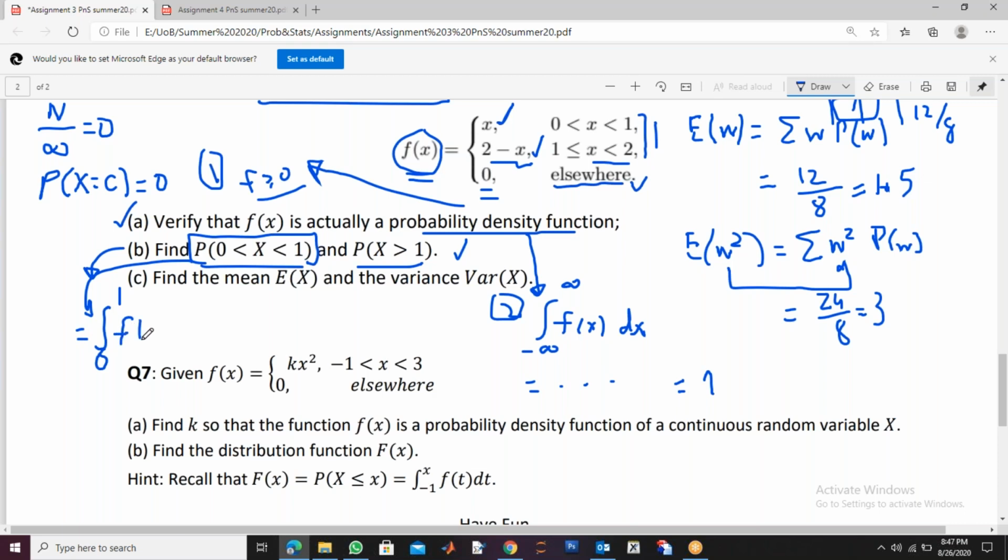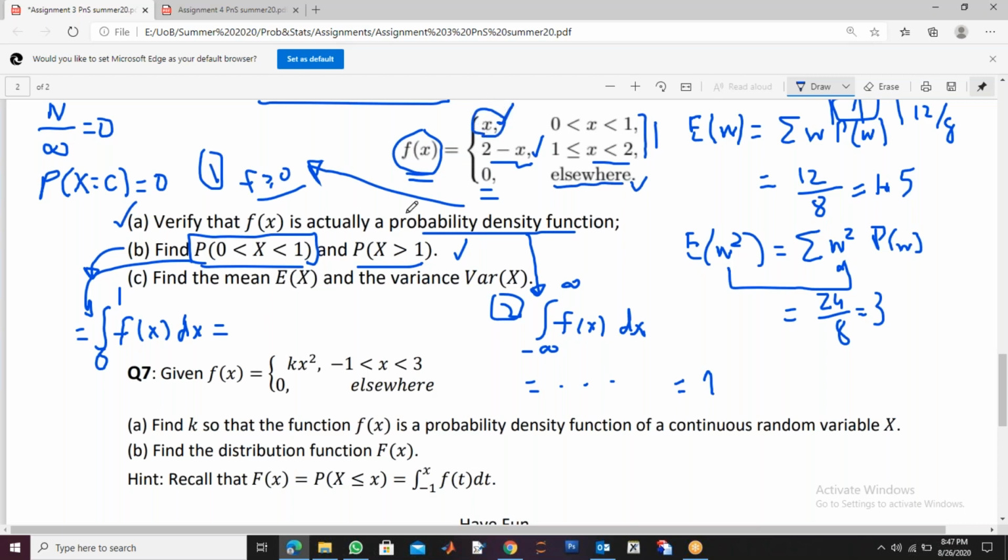I will integrate my PDF, the probability density function. This PDF is probability density function. This will give you the probability, and it will not be equal to 1, because 1 would be the integral from 0 to 2. If you are only integrating from 0 to 1, it will give you some other answer.